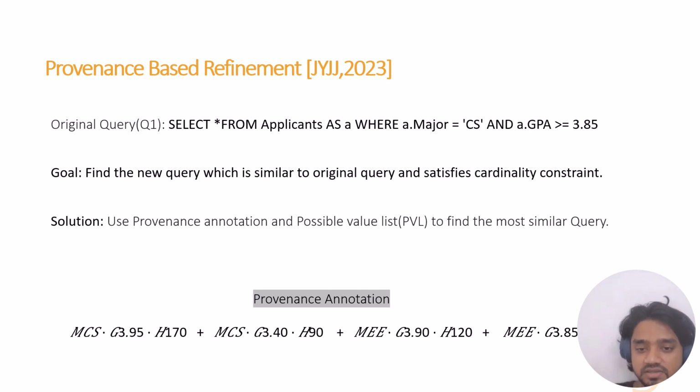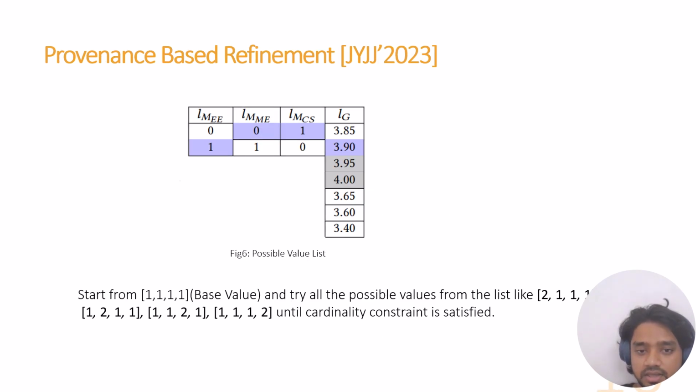For this, what we do is remove the conditions and get all the tuples, and also make annotations in a mathematical form, showing which variables helped those tuples get selected, as you can see in this example. All those variables are stored in a table.